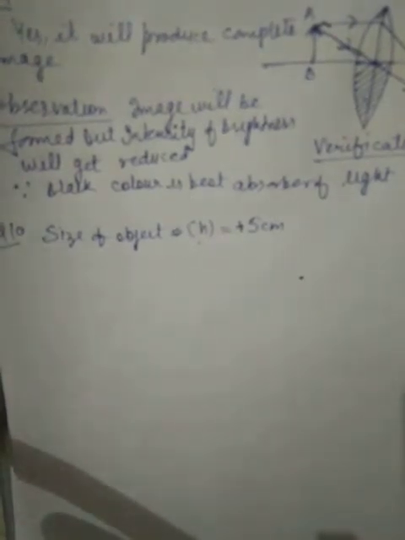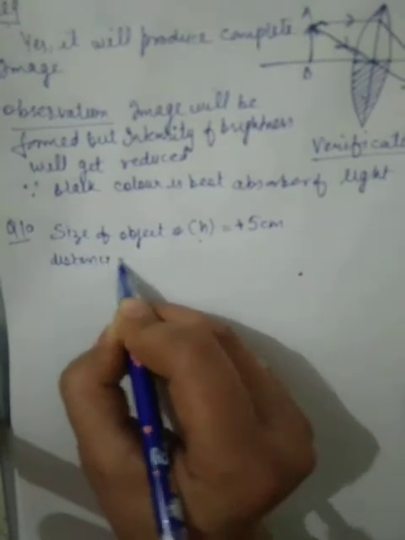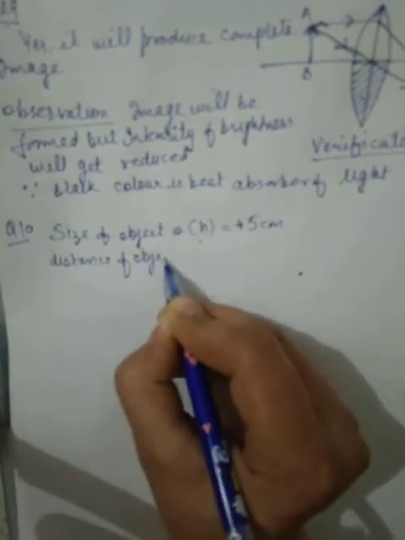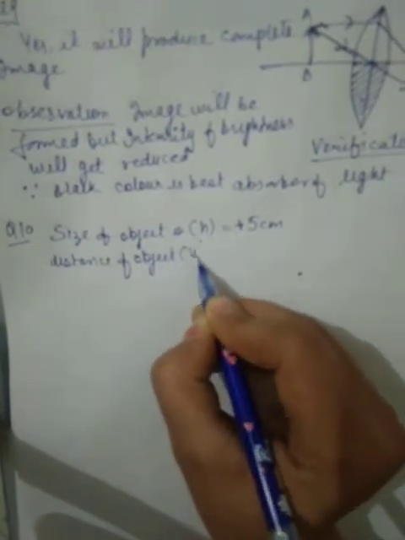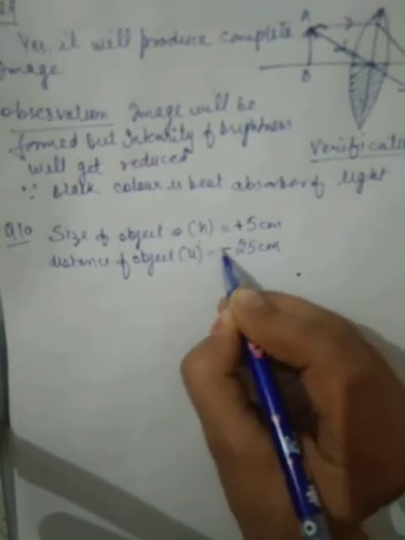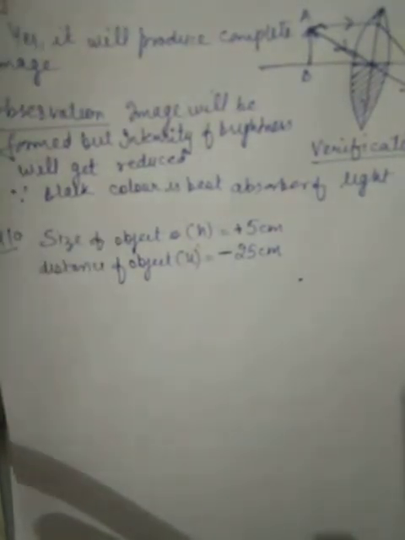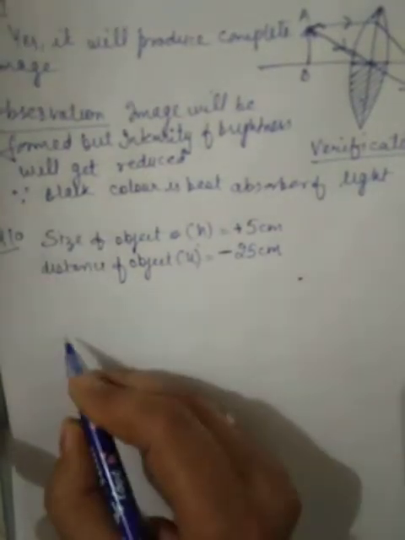That is held 25 centimeter away from a converging lens. It means the distance of the object, the object is located at a distance of 25 centimeter. u is always negative. From a lens of focal length 10 centimeter.